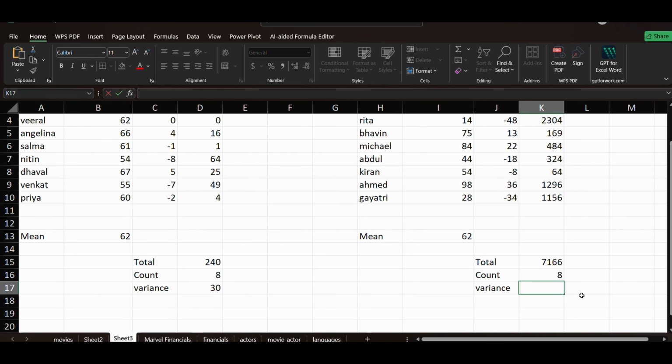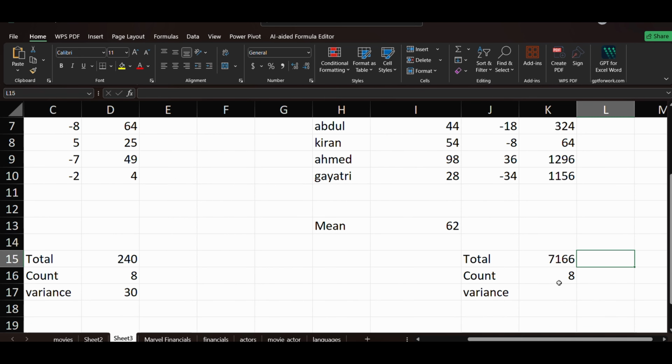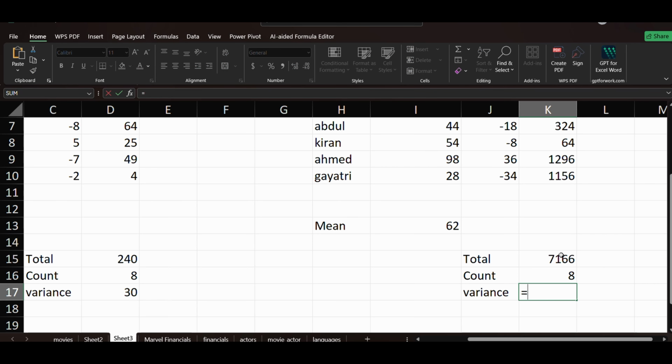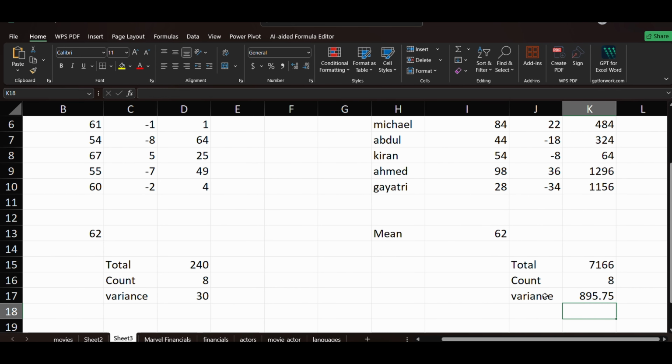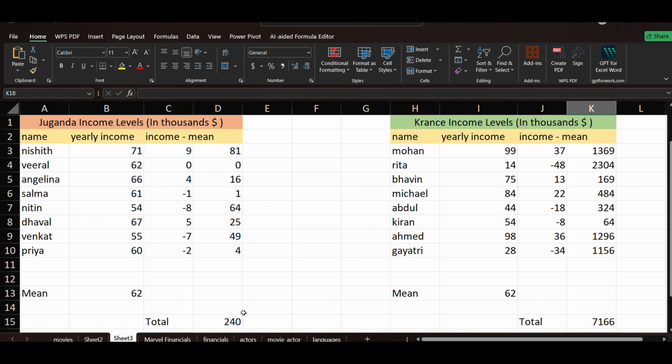Now we know the variance. The variance equals to total value divided by total count. So this is my variance. You can see my variance is this much here and the variance is 30 here.